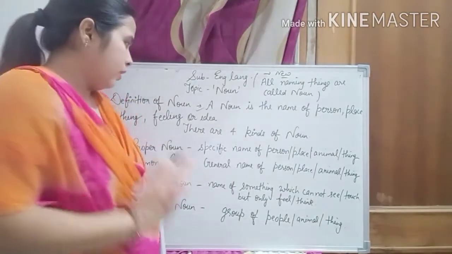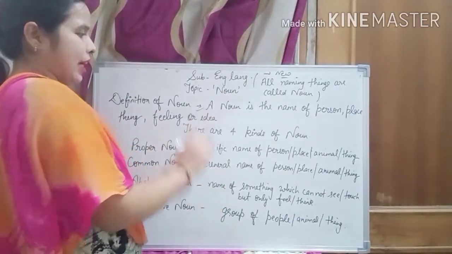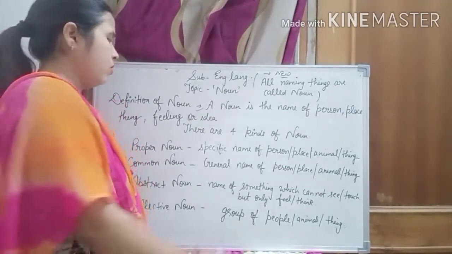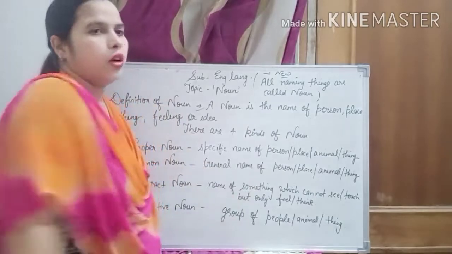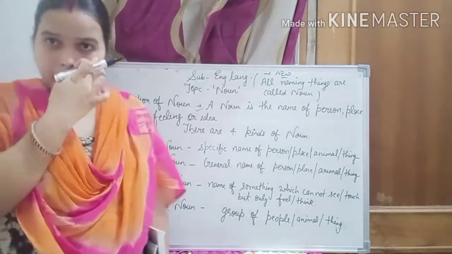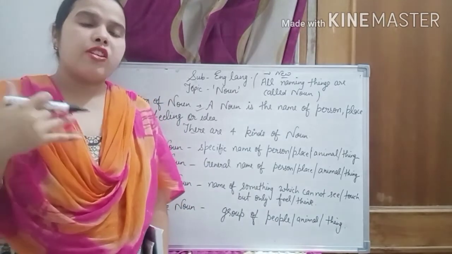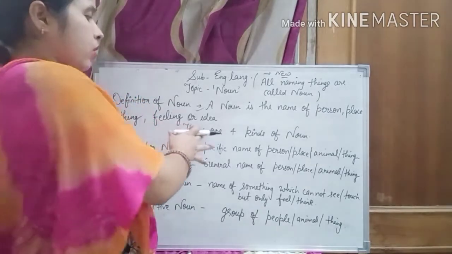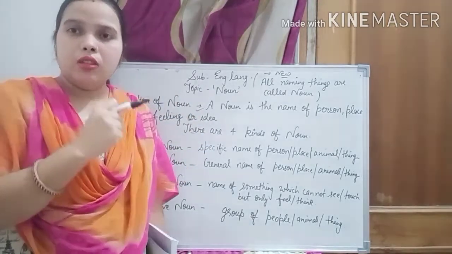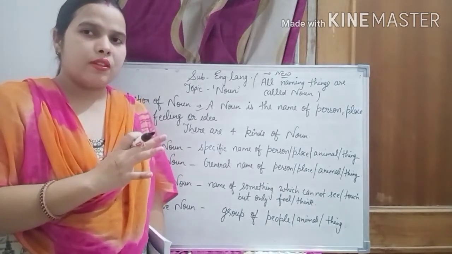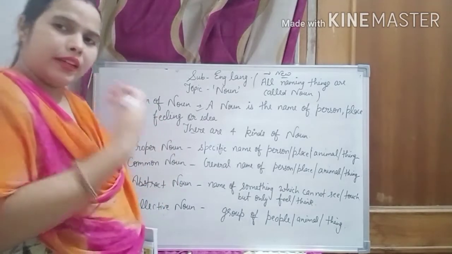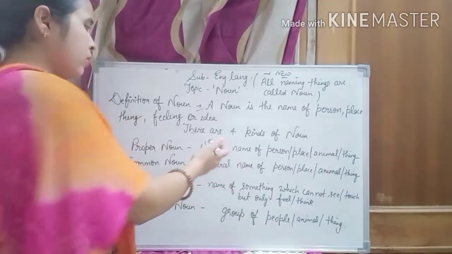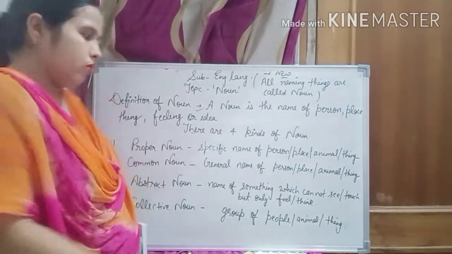So now we are talking about the types, kinds. There are 4 kinds of noun. But if we are talking about old times, there were 5 kinds of noun, right? But right now in your course there are 4 kinds of noun.